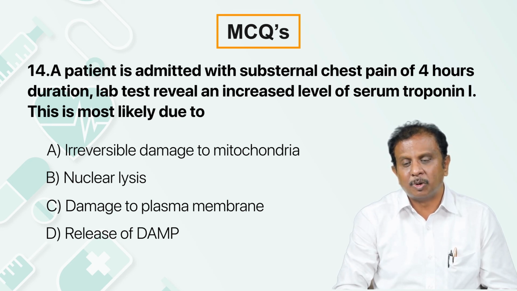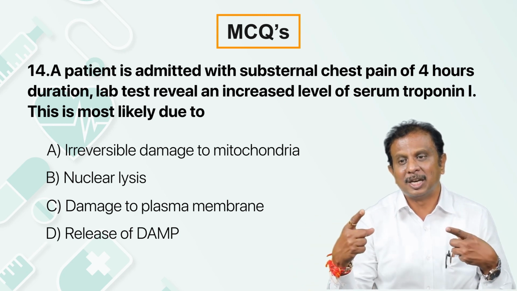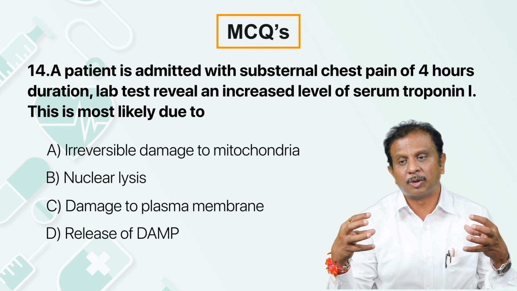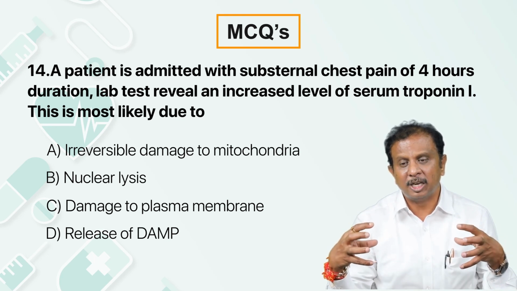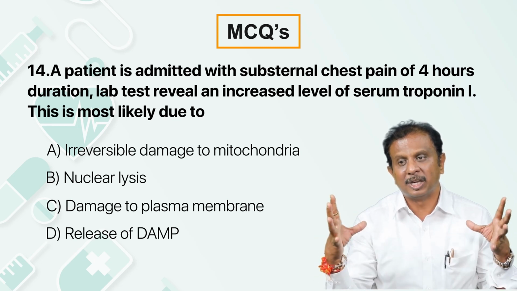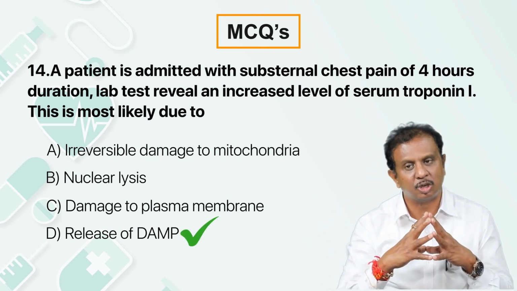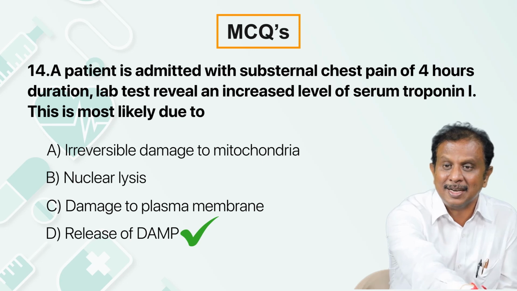Damage to the plasma membrane is the reason which starts releasing the cytoplasmic proteins. That is how serum troponin I, one of the cytoplasmic contractile proteins seen in the myocardium, is released. Whenever the myocardium undergoes ischemic death, there will be rupture of the sarcolemmal membrane and release of troponin, and thus we start getting biochemical evidence of raised troponin I. Nuclear lysis and irreversible damage to the mitochondria may not explain the raised troponin I.